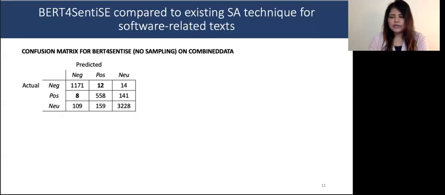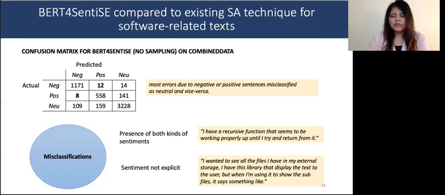The confusion matrix for BERT for SentiSE's best result, shown in the previous table, shows that most of the errors are due to negative or positive sentences misclassified as neutral and vice versa. Only 12 negative sentences are misclassified as positive and 8 positive sentences as negative. We also found that the majority of these misclassifications were due to factors like the presence of both negative and positive sentiment in a sentence, as shown in the first example here, or the sentiment not being explicit in the sentence. Both of these make it difficult to classify correctly.